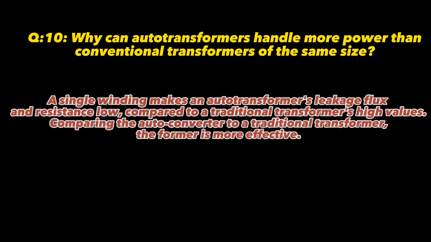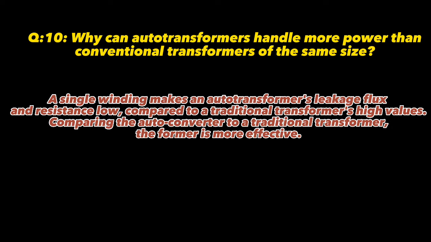Now the question number 10 is why can auto transformers handle more power than conventional transformer of the same size? The answer is the single winding makes an auto transformer's leakage flux and resistance low compared to the traditional transformers. Comparing the auto transformers to traditional transformers, the former is more effective.